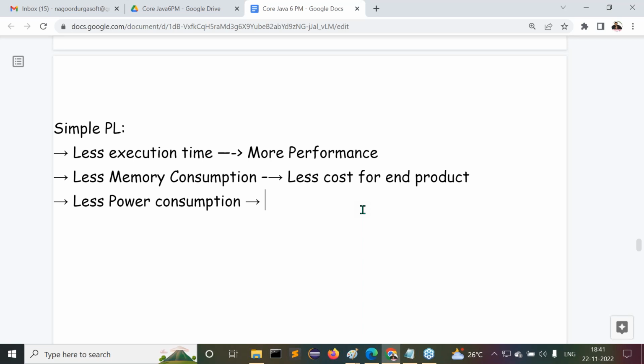Observe carefully. If a software component requires more interaction with hardware components, automatically energy consumption will be more or not?